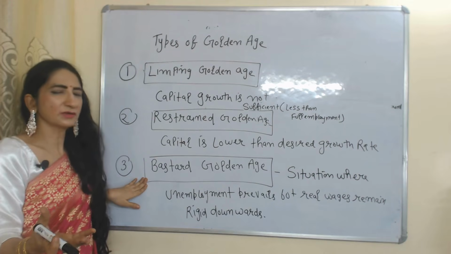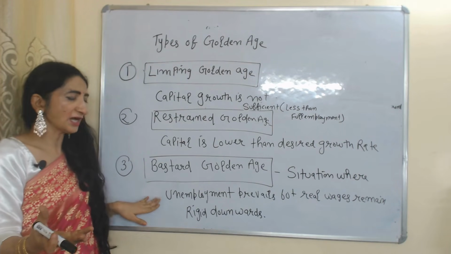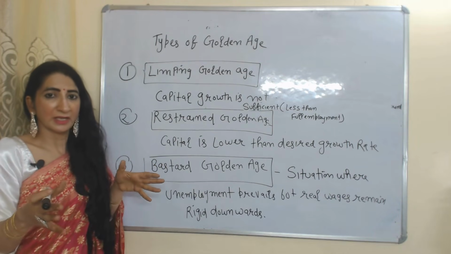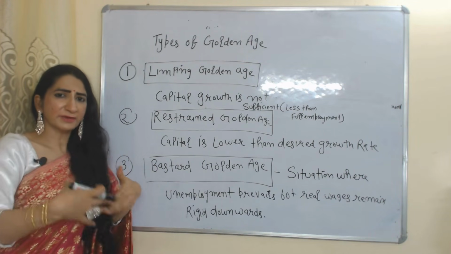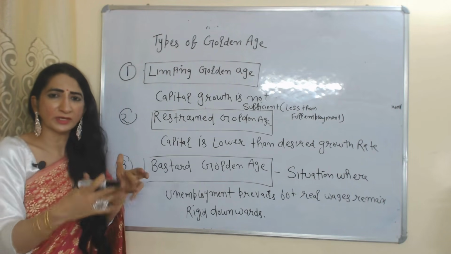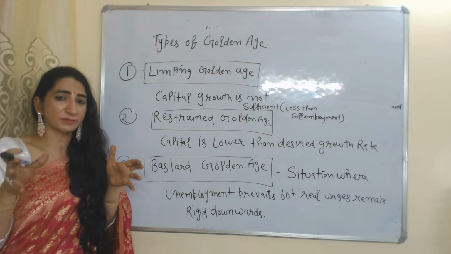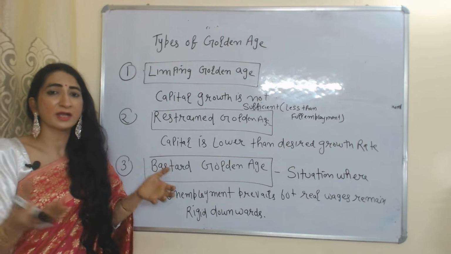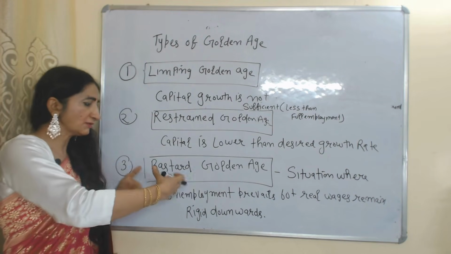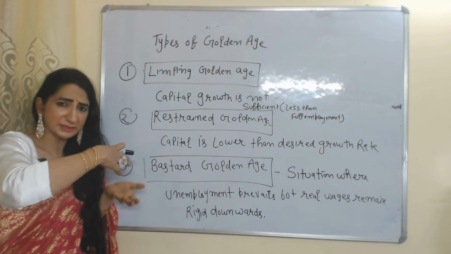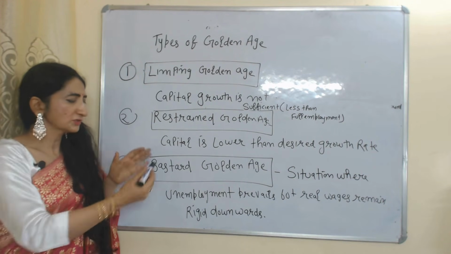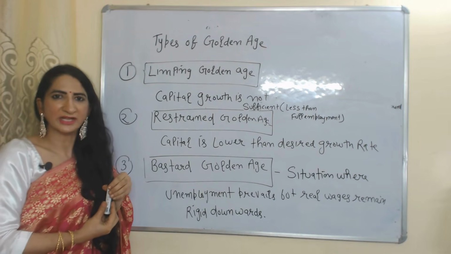Next is the bastard golden age. In this situation, unemployment prevails but real wages remain rigid downward. As we know, when real wages are going downward, meaning when real wages are continuously falling, then unemployment reduces, because businesses hire more employees at a lower wage rate. But in this situation, real wages remain rigid downward. Real wages are continuously falling, but still unemployment prevails in the economy. So this situation will be called the bastard golden age.